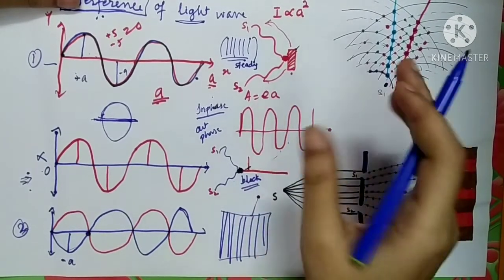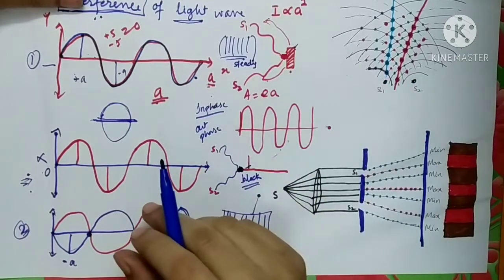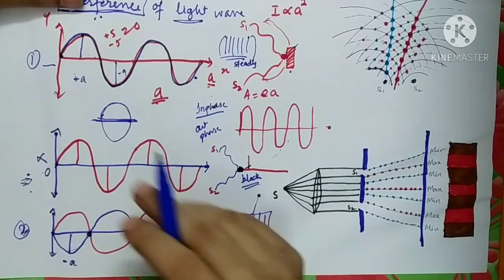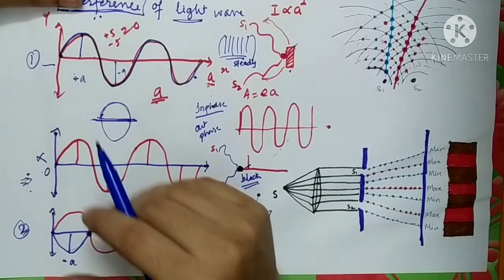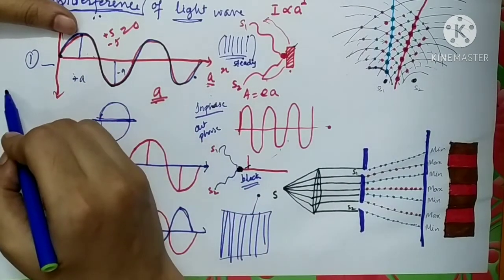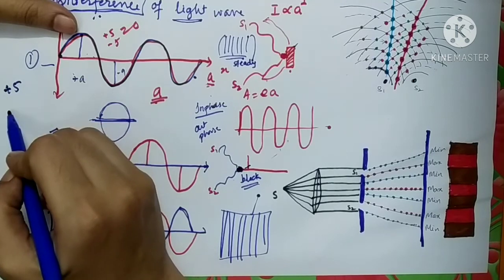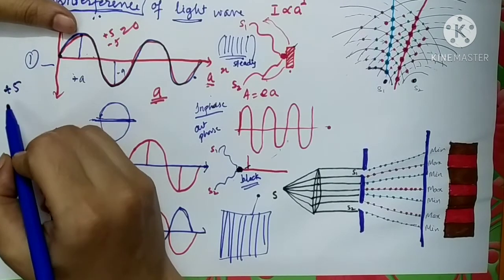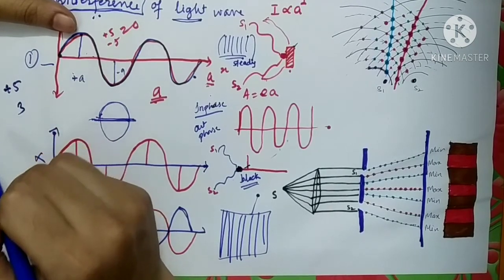Now let's see what happens if the two waves are not of equal amplitude. Suppose one wave has an amplitude of 5 and the second one has an amplitude of 3.